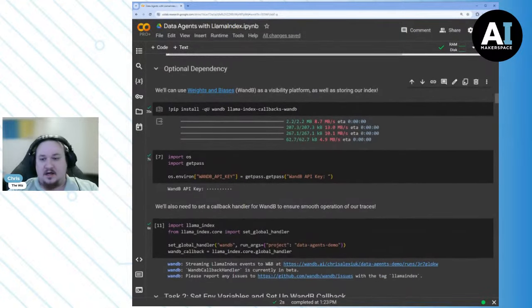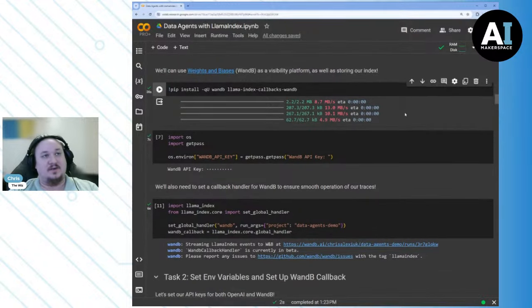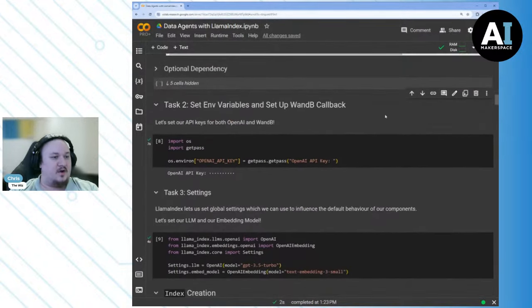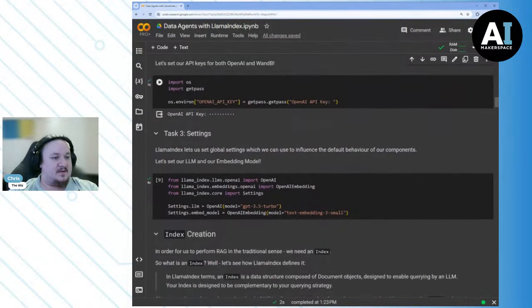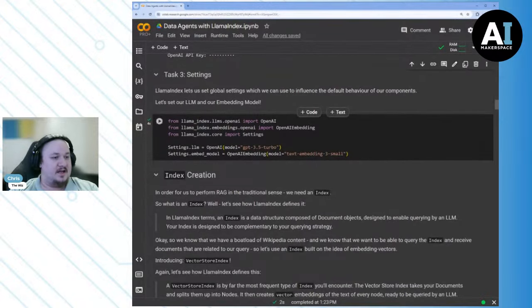We also have this optional piece, so you don't have to use it if you don't want to. You don't have to think about it if you don't want to. But we do have an optional piece where this is all going to be available to us through the actual Weights and Biases integration with LlamaIndex. So we can see all of our calls that we're making. We can keep a history of all the calls that we're making, which ones are failing, which ones are succeeding. But this is an optional piece that we can ignore if you would like to. So next up, we have our environment variables, and we can also set our Weights and Biases callback if we're going to use that. And then next we have our settings.